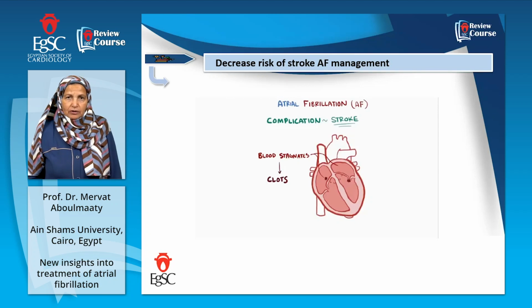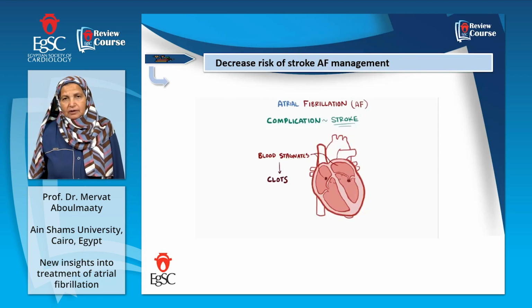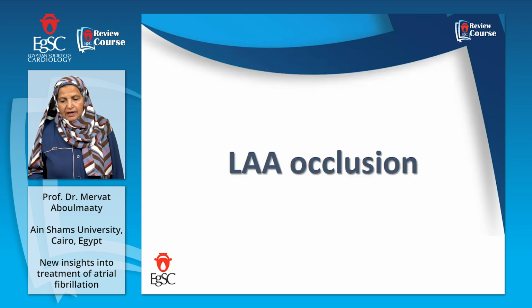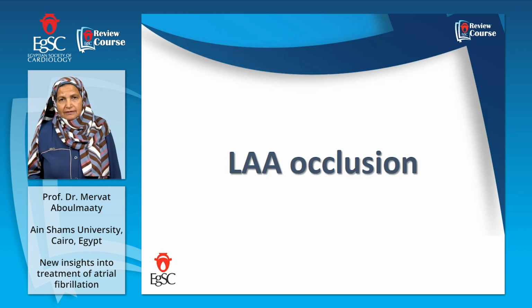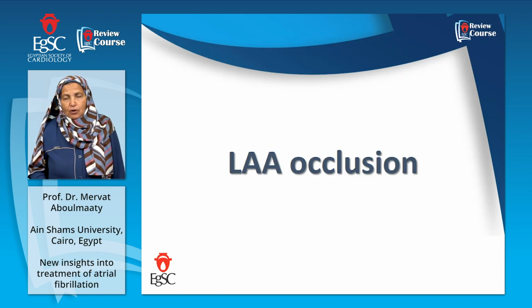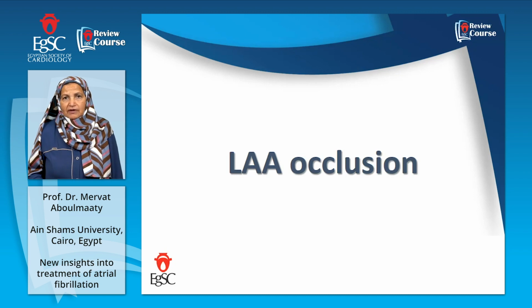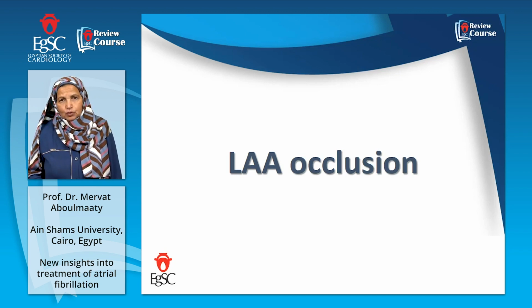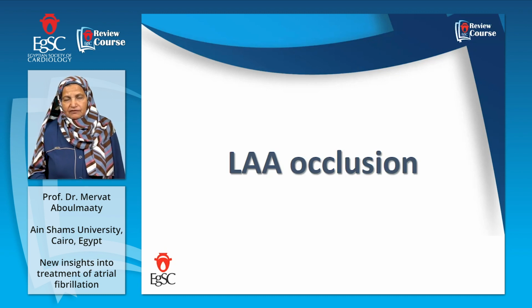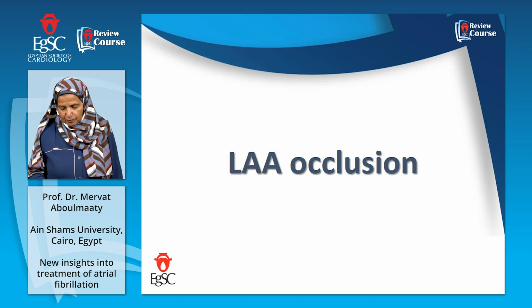We have to decrease the risk of stroke in AF management. We all know the role of anticoagulation and the role of the novel oral anticoagulants, and there will be a special chapter in this education given by my colleagues. However, I'm going to show you left atrial appendage occlusion in those patients who are not candidates for oral anticoagulation, who have bleeding diathesis or contraindication to oral anticoagulation, and we have to manage their left atrial appendage, which is the source of thrombi.